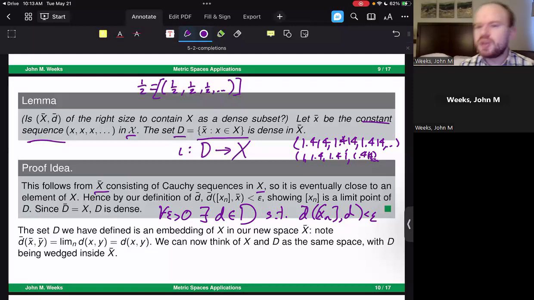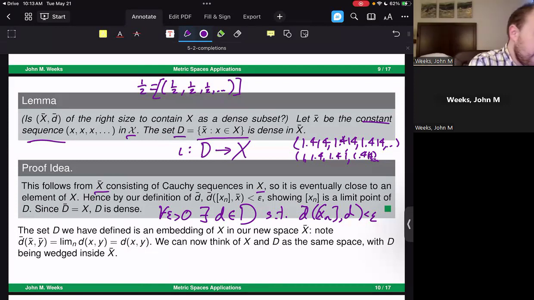Think of the rational numbers: you can always pick a rational number close enough to a real number. And that same thing is true if you take a Cauchy sequence, in this particular instance 1, 1.4, 1.41, 1.414. Taking the difference between these two, the limit is going to be very, very small as n goes toward infinity.